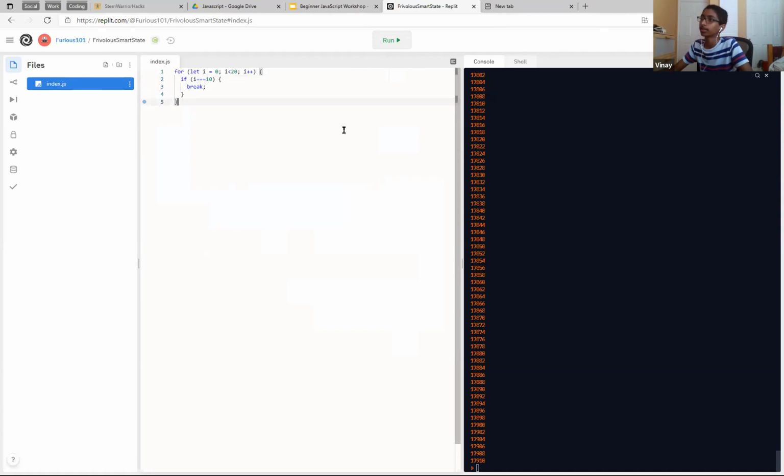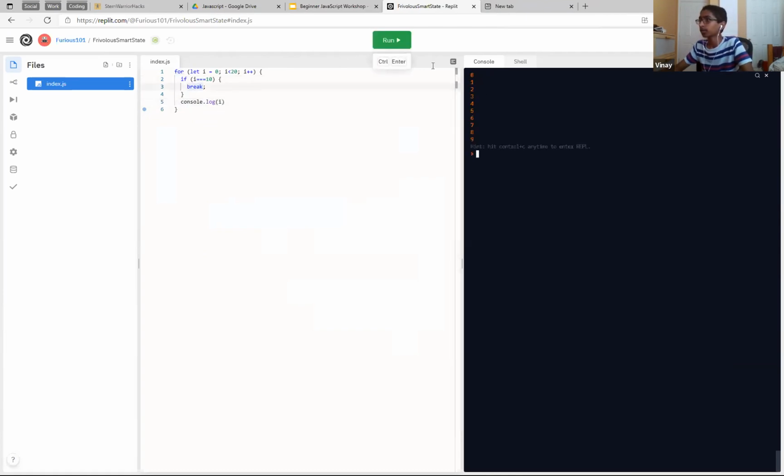So what do you think will happen? We should console.log i every moment just to track it, right? So what do you think will happen? It goes all the way up to 9 and then stops because it got broken. The for loop doesn't continue. So if you notice, we actually put it above the console.log statement, right? So when i is equal to 10, right?